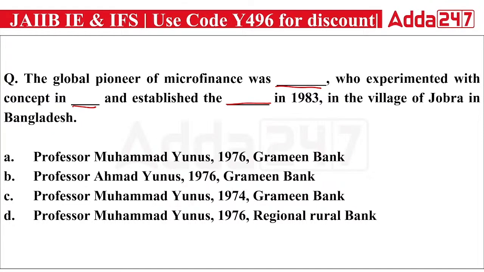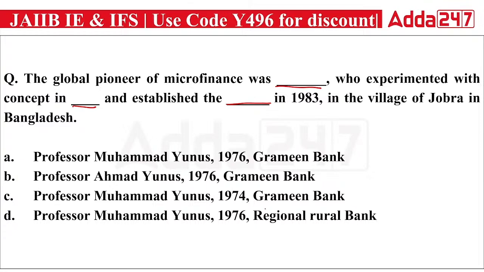Is it Professor Muhammad Yunus, 1976, Grameen Bank, or second, Professor Ahmed Yunus, 1976, Grameen Bank, or the third option, Professor Muhammad Yunus, 1974, Grameen Bank, or the last one, Professor Muhammad Yunus, 1976, RRB. You have to answer which bank we are talking about here, in which year, and who introduced it.